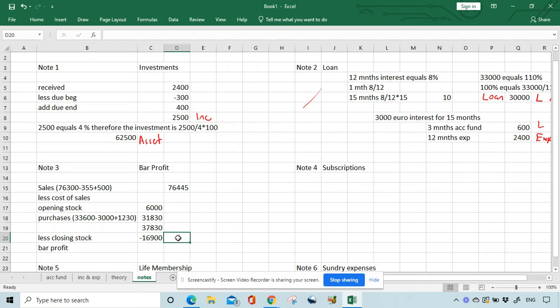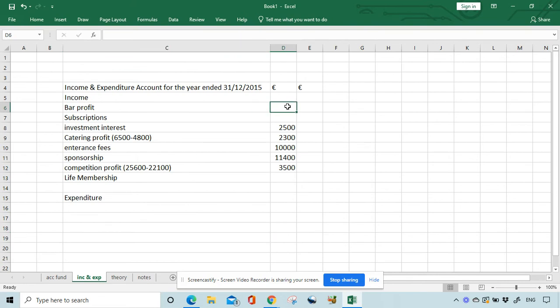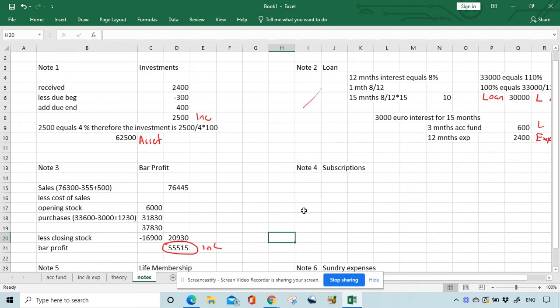That gives you a cost of sales of 20,930. So the bar profit is 76,445 minus the cost of sales, 55,515. That's your profit, and that's an income. So 55,515. Your profit.